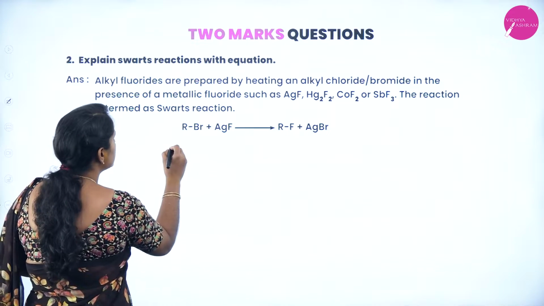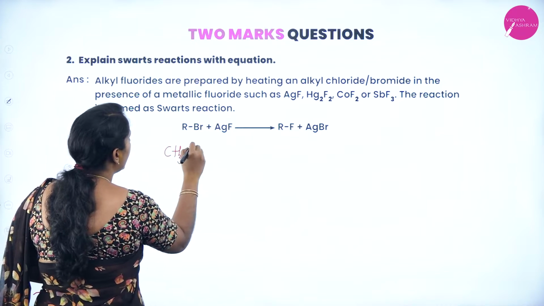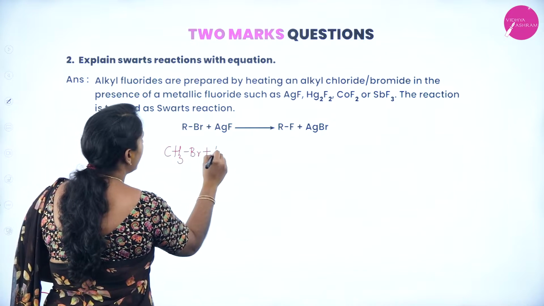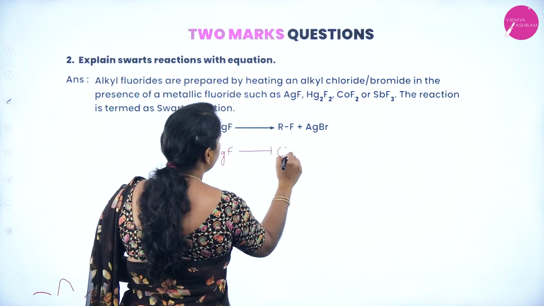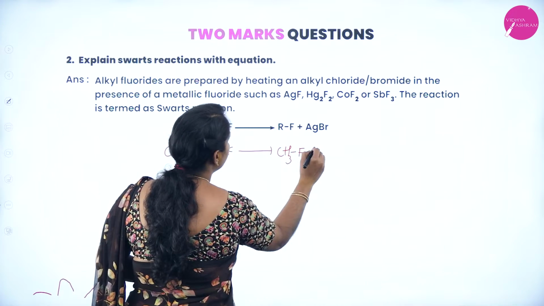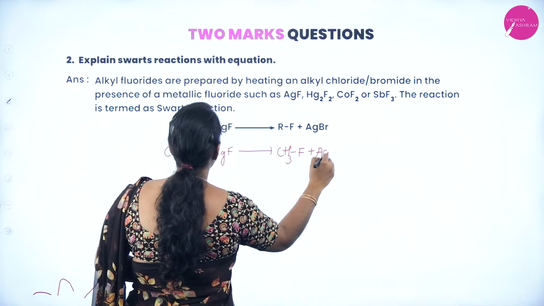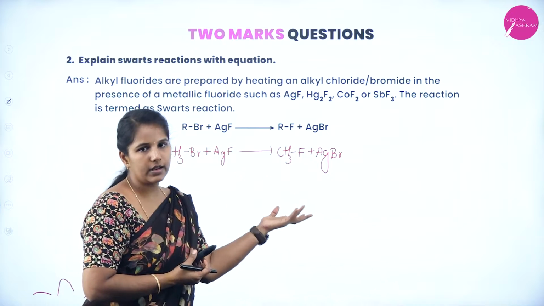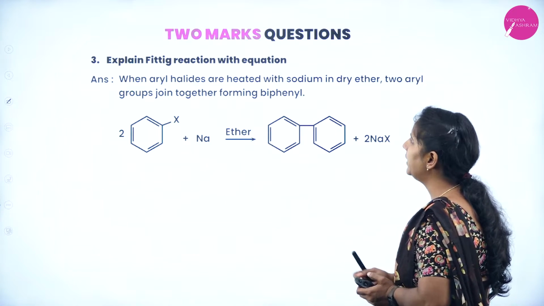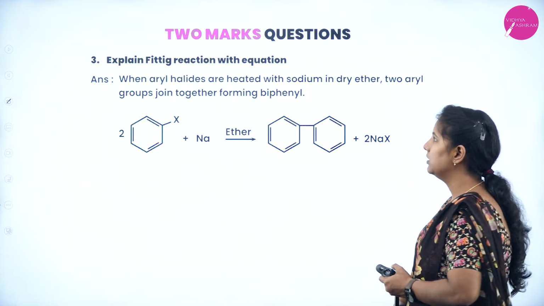So, I will go with a specific example now. Methyl bromide I will take, which is reacted with silver fluoride, which forms what? Methyl fluoride plus AgBr. So, methyl fluoride is formed. Explain the Fittig reaction with an equation.